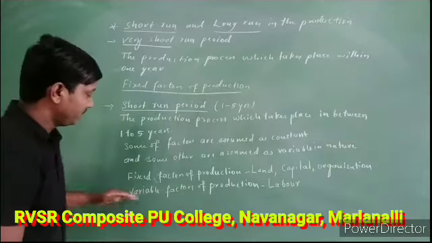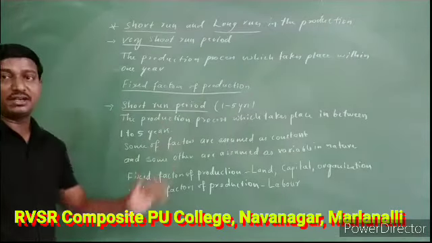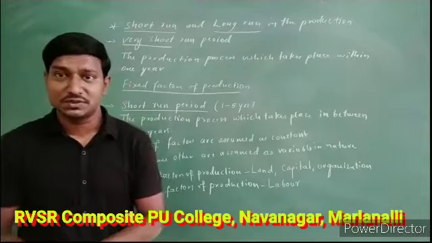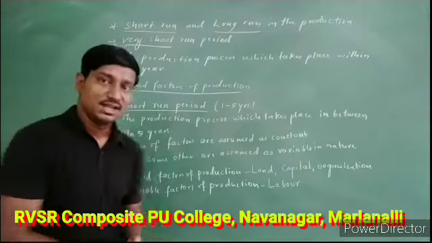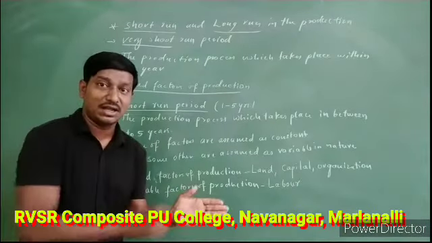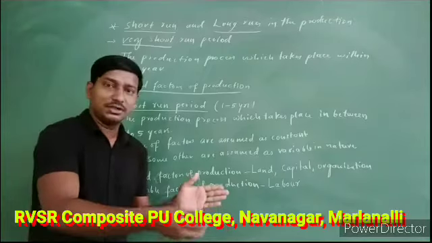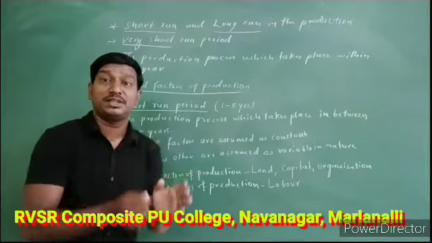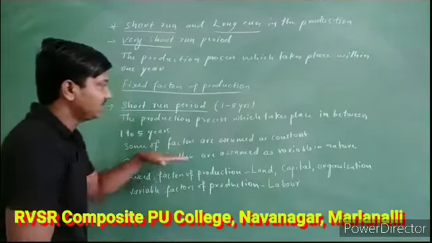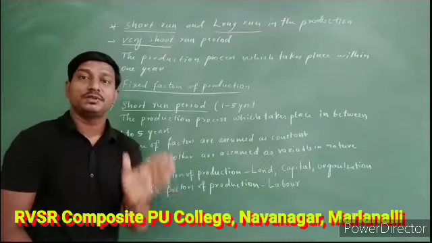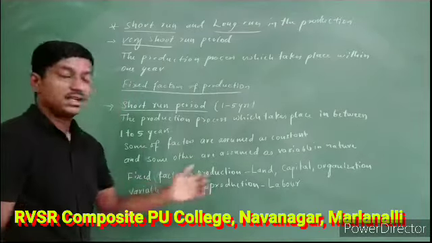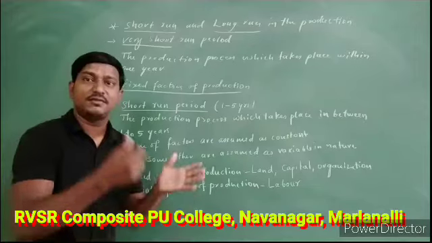So this is how we say that in the short run period, where the production process takes between 1 to 5 years, which means the producer starts his production after 1 year and targets that production must be completed within 5 years, and he completes within 5 years, some of the factors are going to change and some are not.